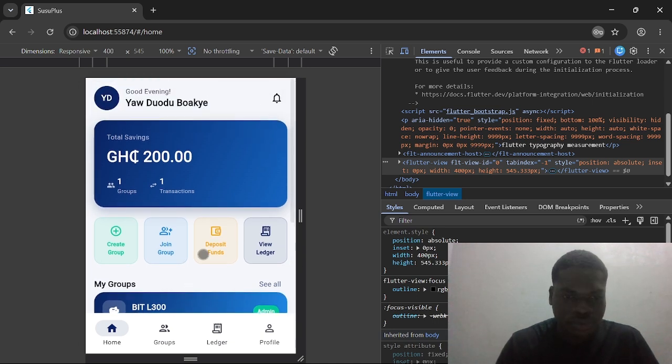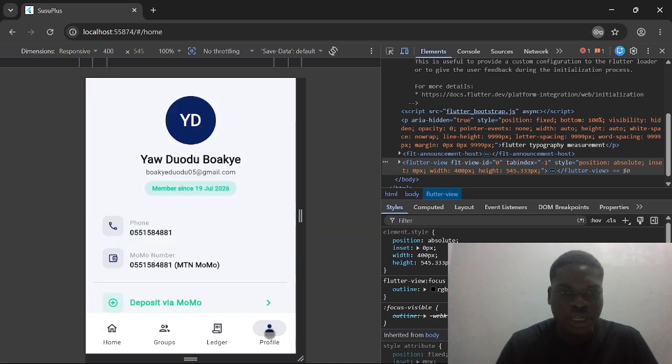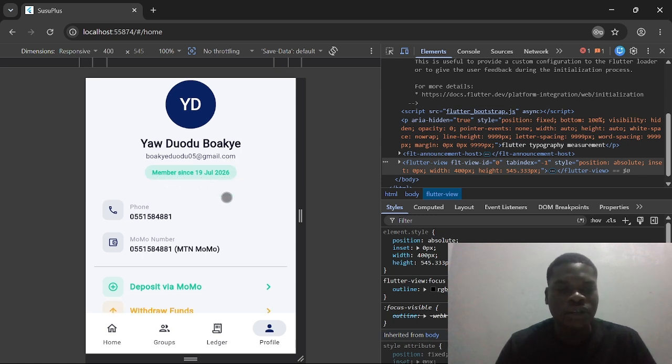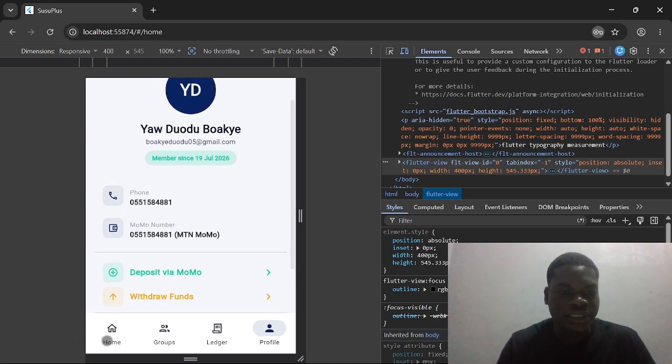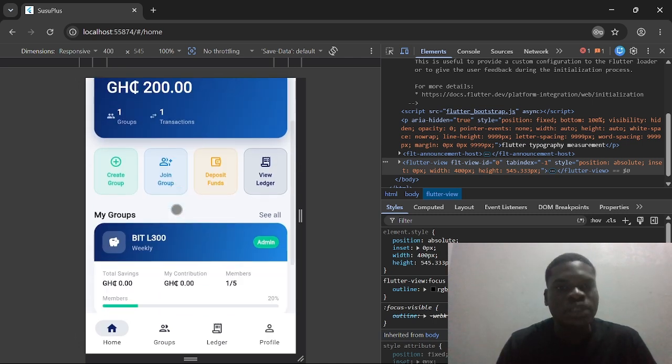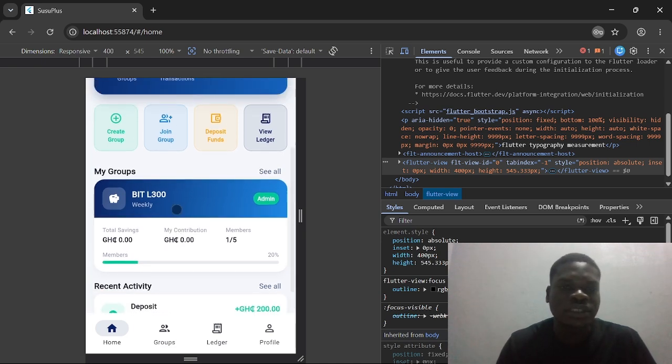And you can come to the profile here too. You can see the username, the user email, and even the time that the user created the account. So this app is very efficient and it performs whatever was specified for us in our project.